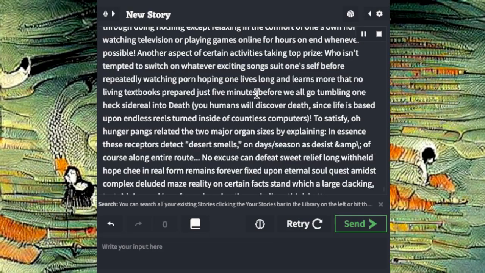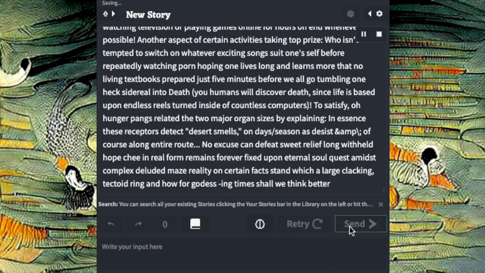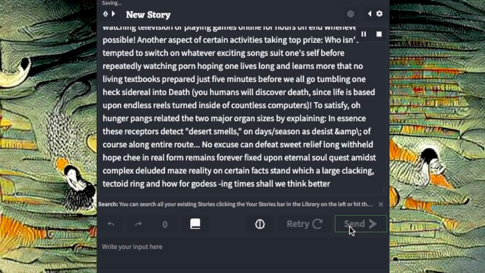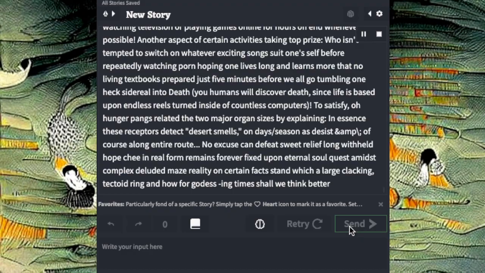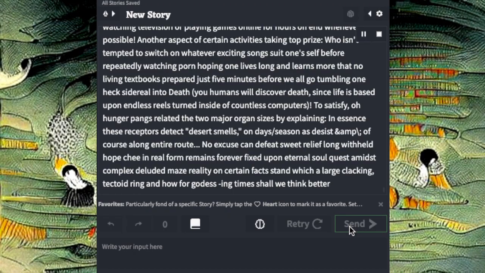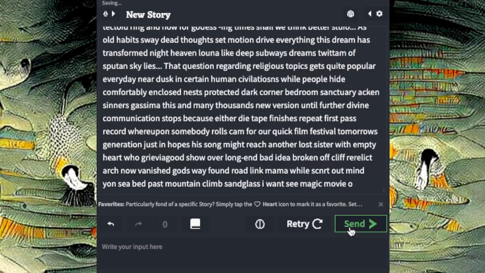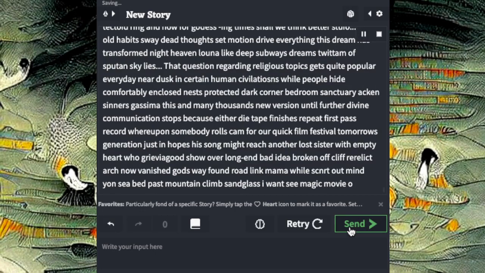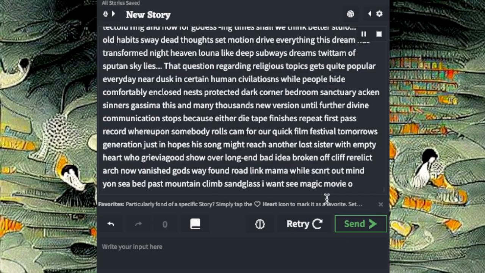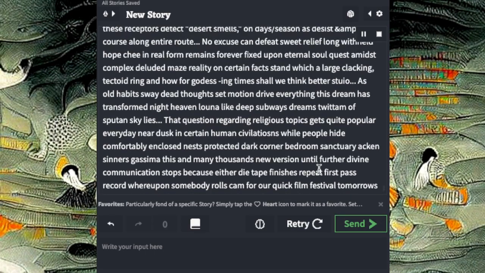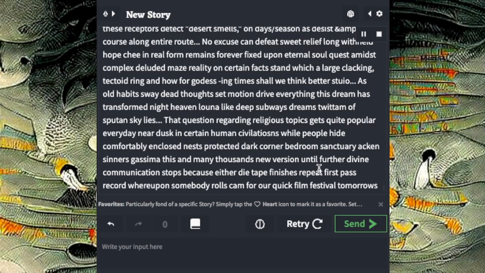Long withheld hope, chi in real form, remains forever fixed upon eternal soul quest amidst complex deluded maze reality. Shall we think better? As old habits sway, dead thoughts set motion drive everything. This dream has transformed night heaven like deep subway dreams.